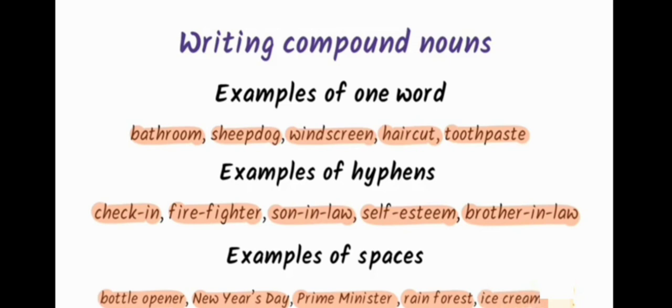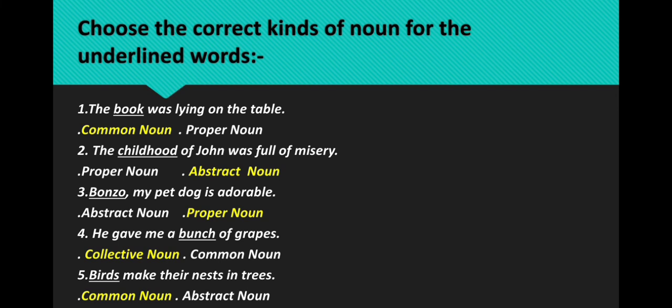Third one, some words remain as two separate words but act like a unit or single word. Let's see the example. Bottle opener, New Year's Day, Prime Minister, rainforest, ice creams. So, here is one exercise related to this chapter by which you will all be more clear. Choose the correct kinds of noun for the underlined words. The book was lying on the table. Options are given: common noun or proper noun. So, what will the answer be?